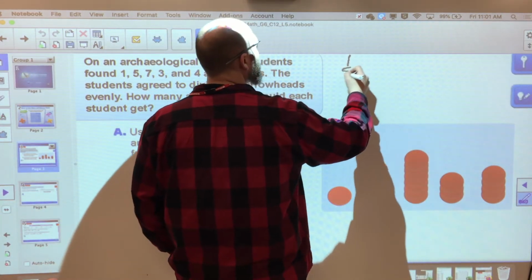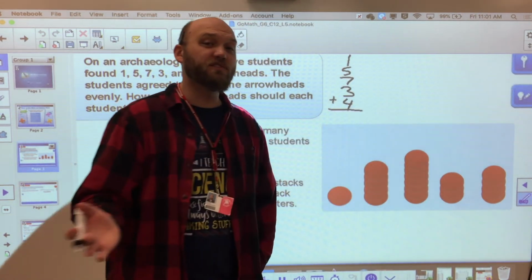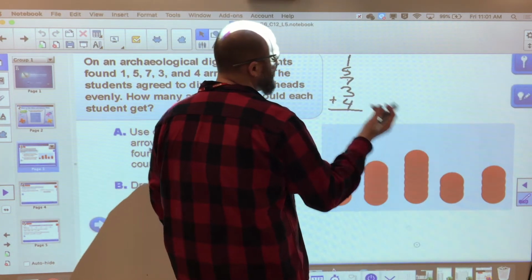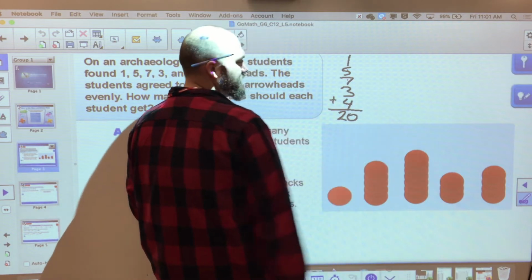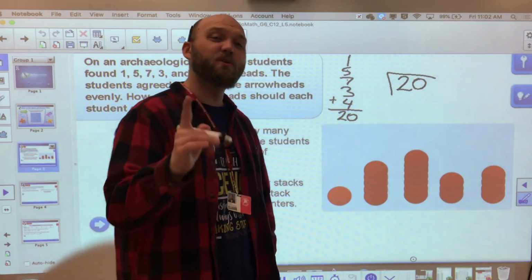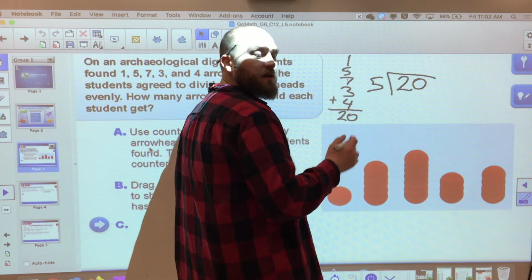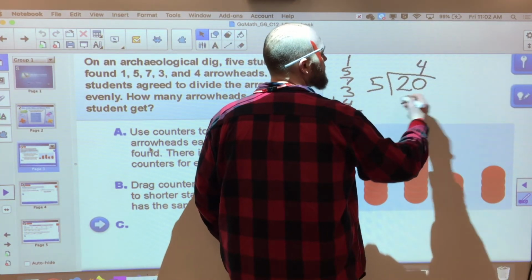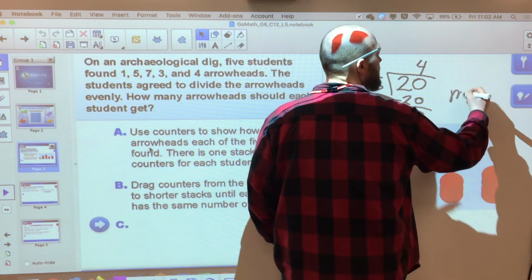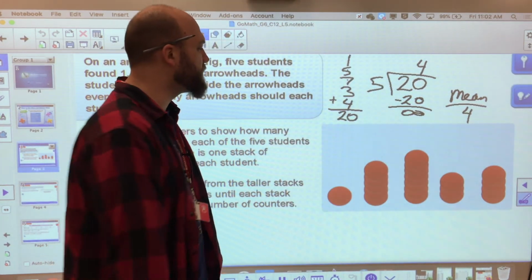We've got 1, 5, 7, 3, and 4, and we're going to add them all together, right? 1 plus 5 is 6, plus 7 is 13, plus 3 is 16, plus 4 is 20. So I'm going to take those 20 arrowheads and divide by the number of data points we have, which is 1, 2, 3, 4, 5. 5 data points. So 5 goes into 20 4 times, and with some very basic division, I end up with a mean of 4. A mean, or an average, of 4.